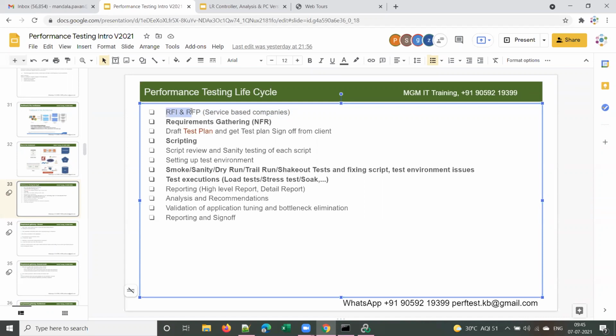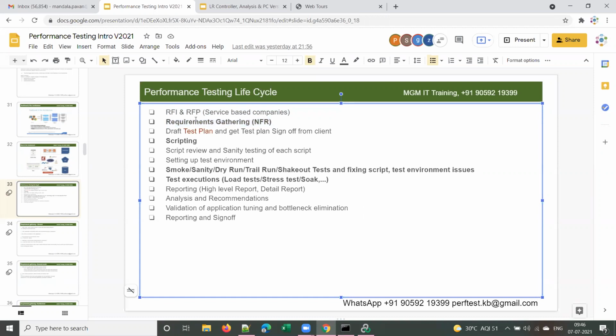Right. So the first phase is RFI and RFP, which I already explained yesterday, and this will be taken care of by your team lead or project lead. So junior resources need not bother about this RFI and RFP. Generally, your team lead or project manager takes care of this, right? So once you get the project, from the requirement gathering phase onwards, every team member will be involved, right?